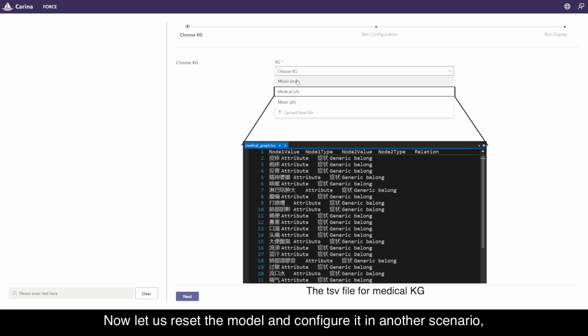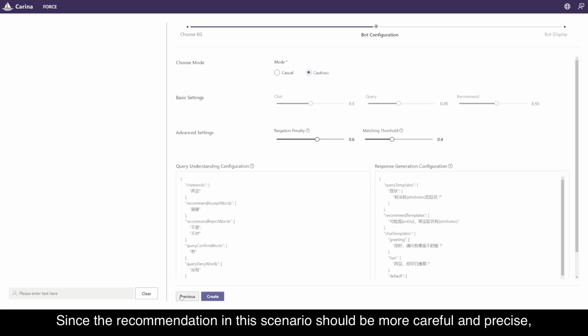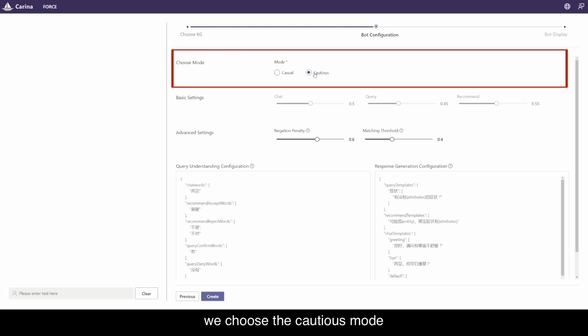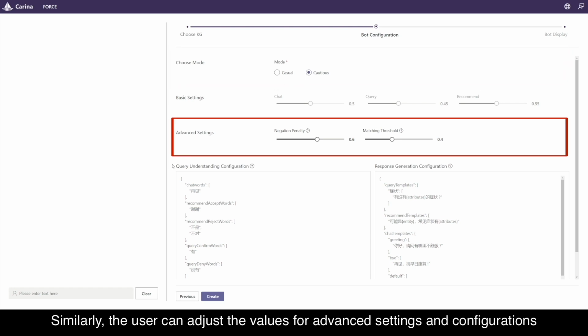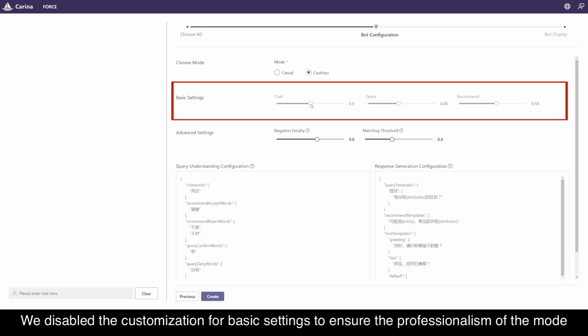Now let us reset the model and configure it in another scenario: disease pre-diagnosis in Chinese. Since the recommendation in this scenario should be more careful and precise, we choose the cautious mode. Similarly, the user can adjust the values for advanced settings and configurations. We disabled the customization for basic settings to ensure the professionalism of the mode.